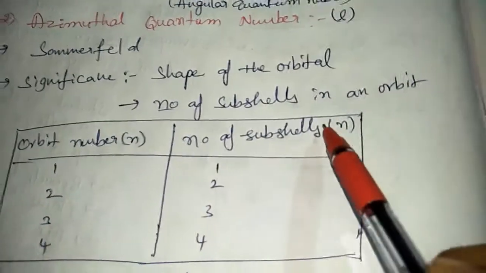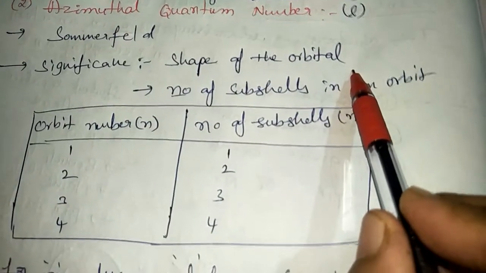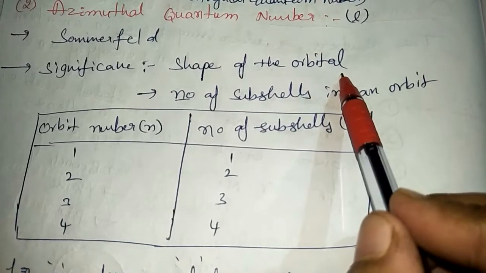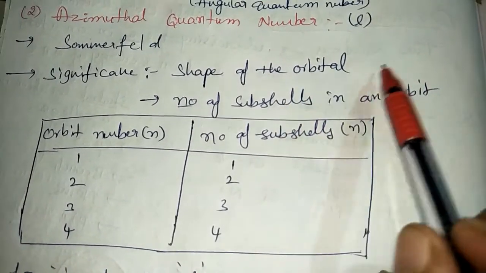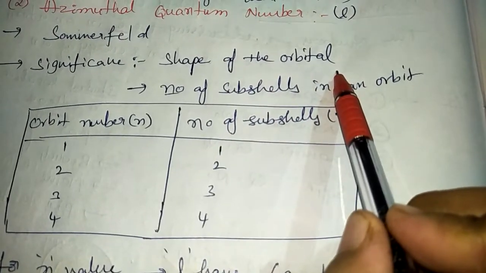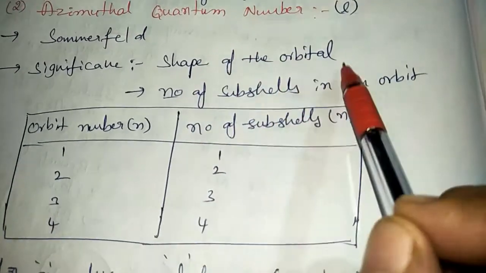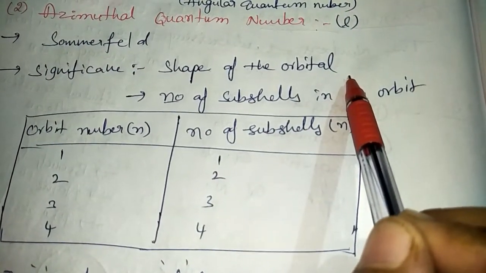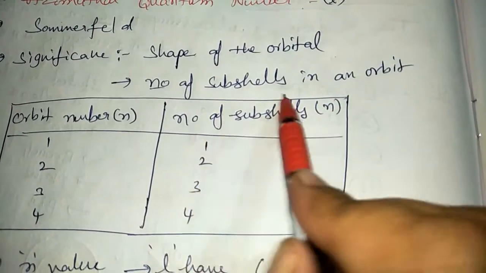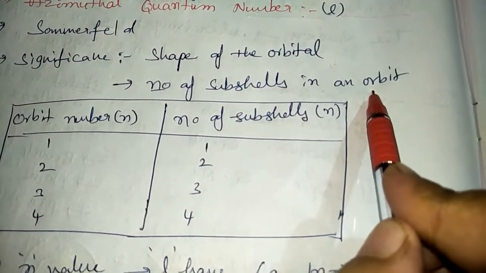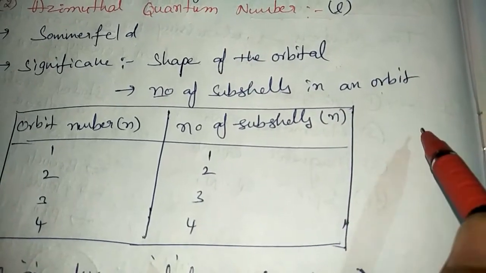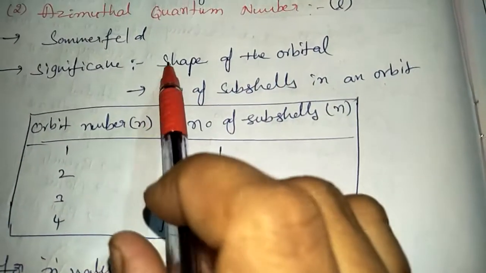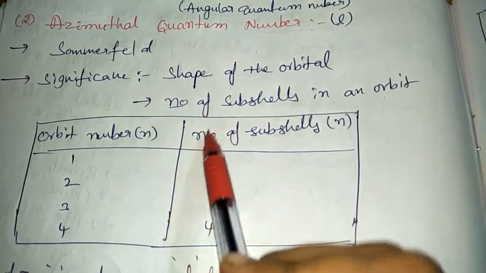By the principal quantum number, you can identify in which shell our electron is present. For example, our electron is present in the second shell. In the second shell, there are 2 subshells. In which of these 2 subshells the electron is present is explained by the azimuthal quantum number. It tells about the shape of the orbital, that is, in which shape of orbital our electron is present, and also how many subshells are present in a particular shell or orbit. In that shell, how many subshells are present is also explained by the azimuthal quantum number.